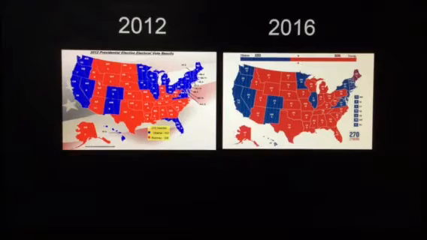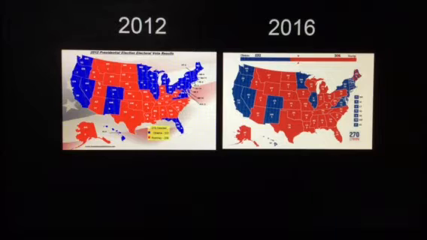We're talking about Pennsylvania, Ohio, Michigan, Iowa. All those states had gone for Obama in 2012. But Trump was able to flip those states in 2016. And as a result, he also was able to take Florida.